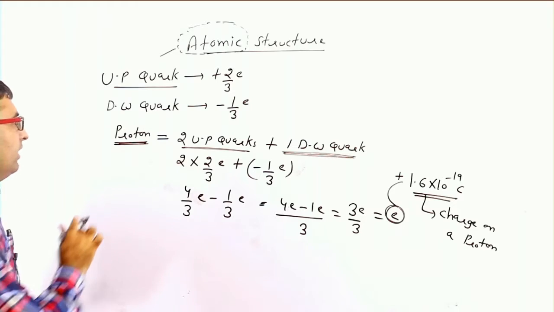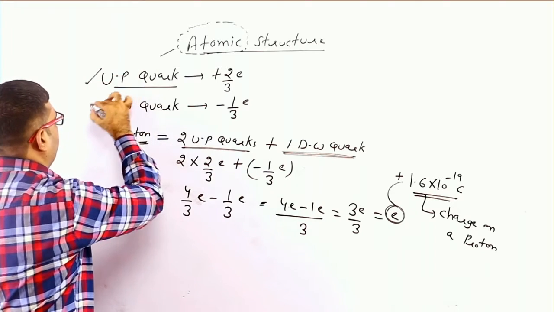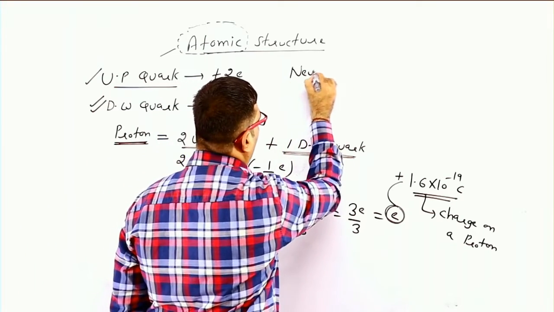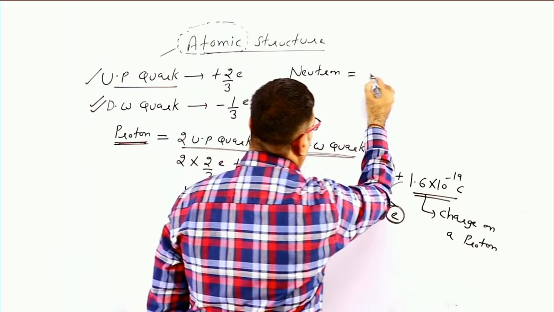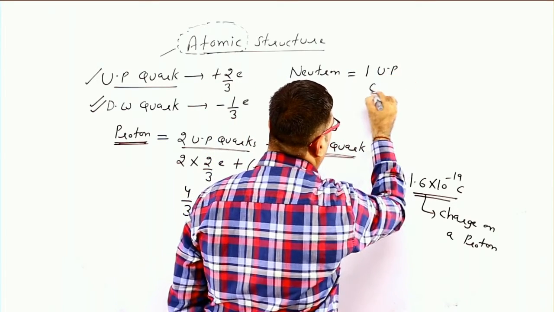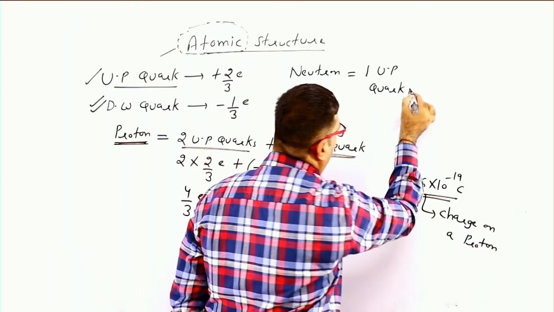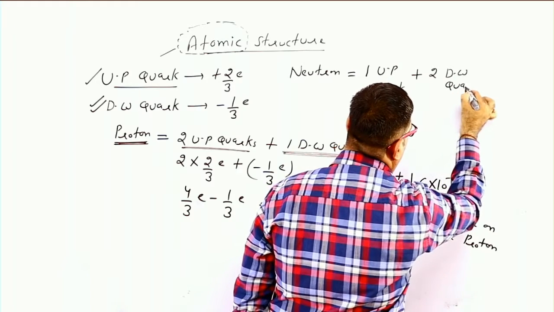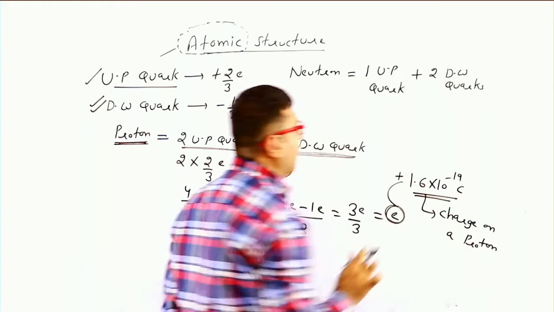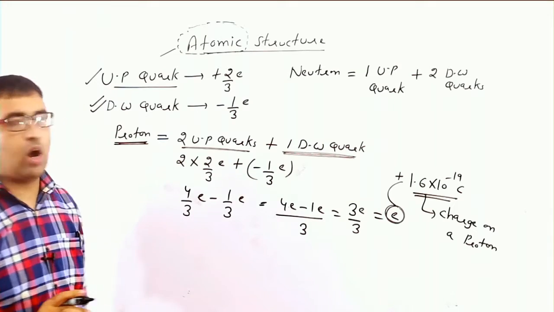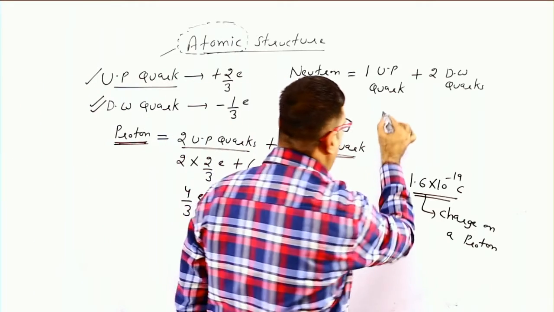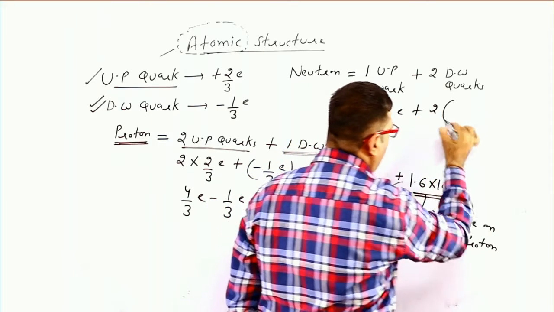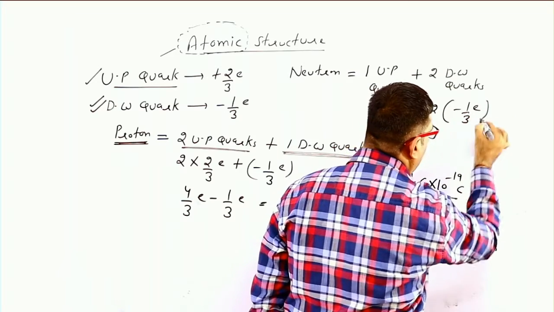Now the second case: a neutron is equal to 1 up quark plus 2 down quarks. Neutron is made up of 1 up quark and 2 down quarks. 1 up quark has a charge 2 by 3 e, and 1 down quark has a charge minus 1 by 3 e.